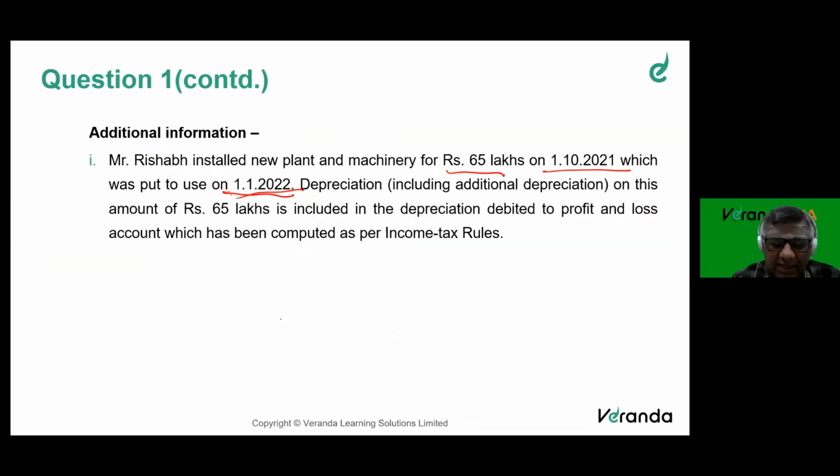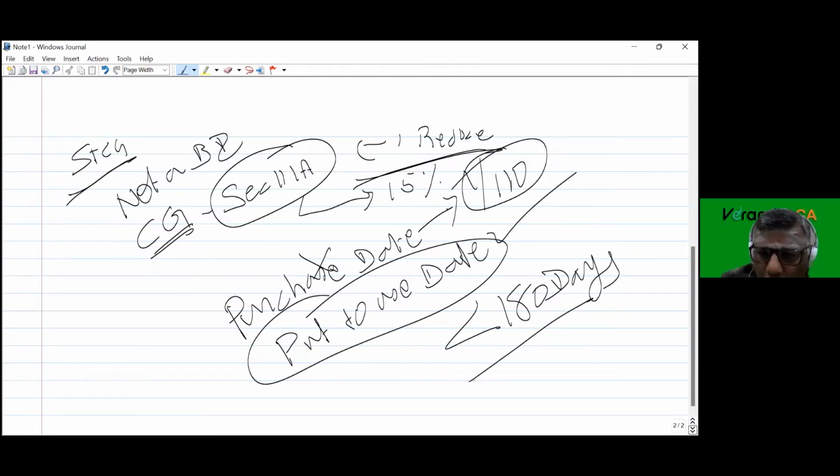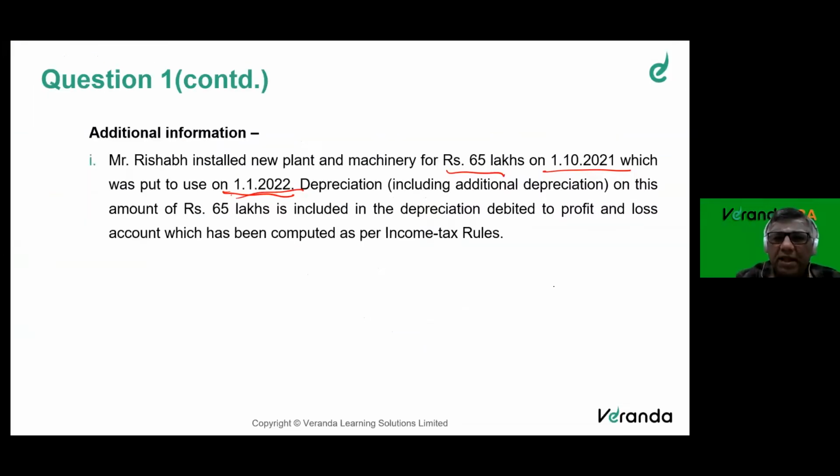In this case, it is less than 180 days. Remember, the purchase date may be earlier, but our put to use date is less than 180 days. Depreciation, including additional depreciation on the 65 lakhs, is included in the depreciation debited. So they have already considered it. I need not do anything. They have considered both normal depreciation and additional depreciation.